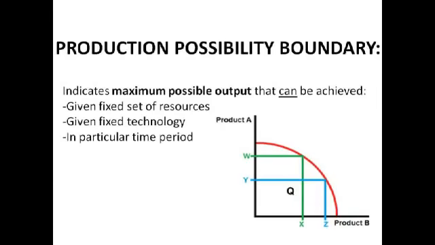If we're within the PPB, it means that there's less or no opportunity cost, because we can move from Q to the line without giving up any more of product A or product B. Although once we're on the PPB, we'll get opportunity cost once again. It's not possible to go beyond the PPB in the short term, but as we'll see later, you can cause the PPB to shift outwards, which means that you've got an increased potential output.